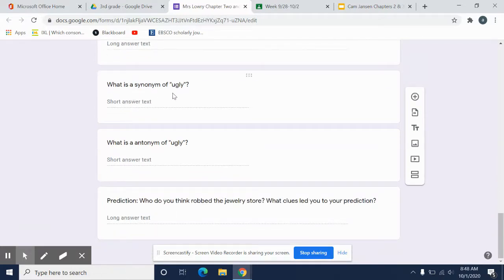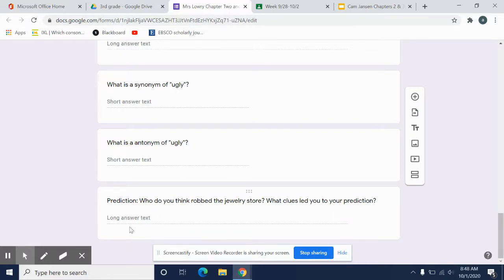What is a synonym of ugly? So think about the word ugly. Think about what is a synonym of ugly. What is an antonym of ugly? An antonym of ugly.